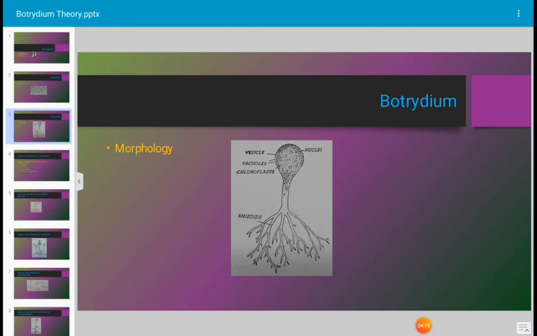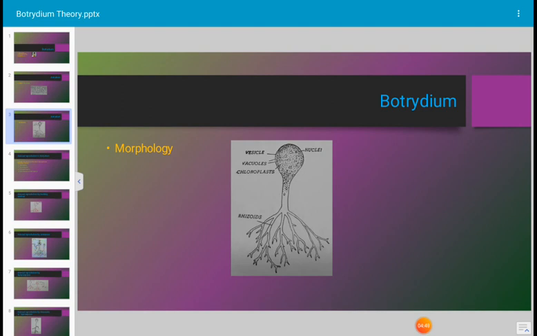The rhizoidal system of Botrydium is less or profusely branched. A profusely branched rhizoidal system occurs in Botrydium divisum. The function of the rhizoidal system is fixation of the plant in the soil and absorption of food and minerals from the soil. A dichotomously branched rhizoidal system occurs in Botrydium tuberosum.